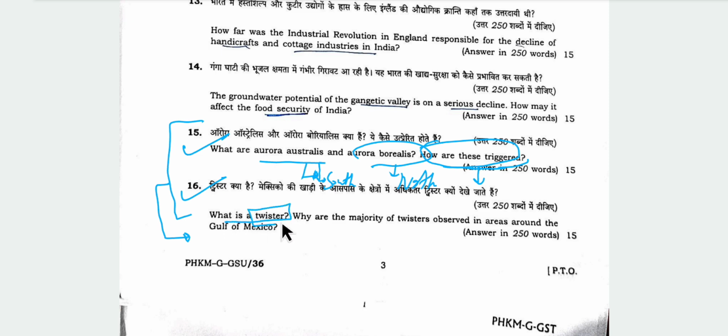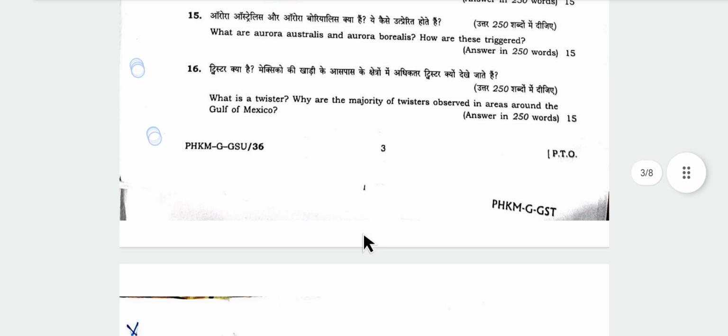As I earlier mentioned, these two were tough questions, not too easy. For example, what is a twister? Not many people would have known what a twister is, because it is not mentioned in routine sources. It came in the exam because it was in current affairs. And why are the majority of twisters observed in the Gulf of Mexico? Twisters are tornadoes. We know how tornadoes are formed, but the examiner asked another name of tornadoes, that is twister. Those who have followed current affairs will know and write. But this was a tough question, I would say.